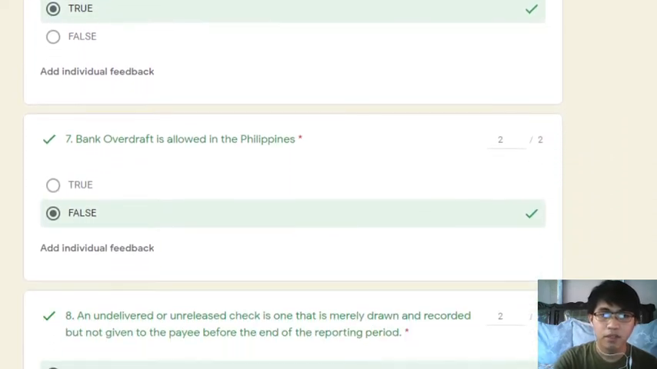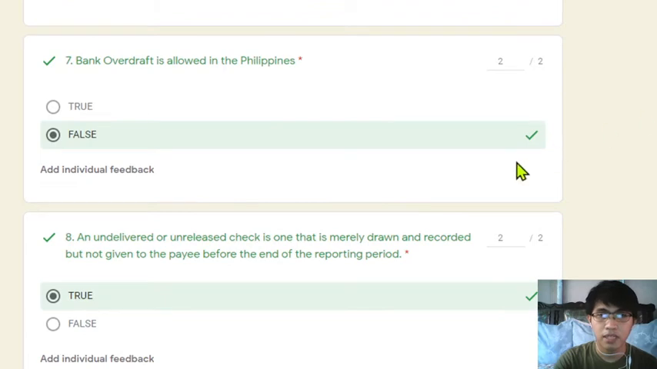Number 7, bank overdraft is allowed in the Philippines. I emphasize this. This is false because ang bank overdraft is not allowed and is not permitted in the Philippines because of the BP 22, yung bouncing check law. Batas Pambansa 22, bouncing check law.